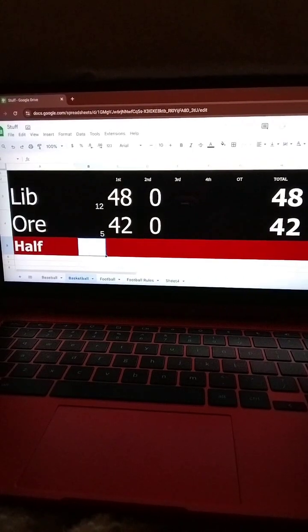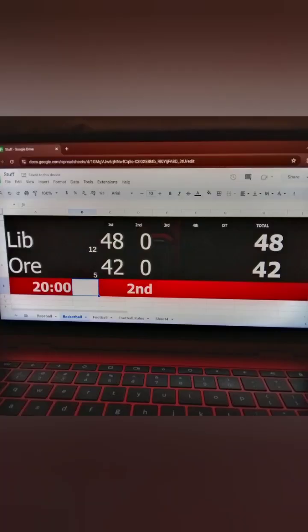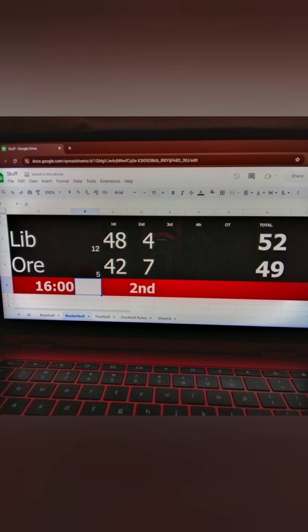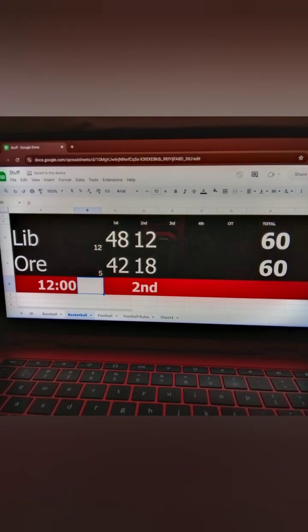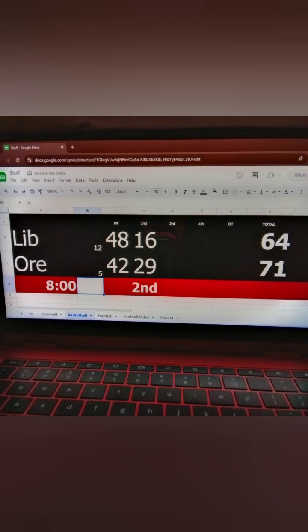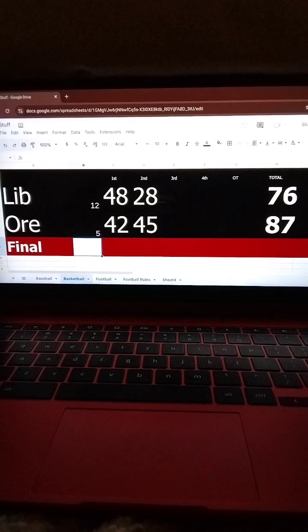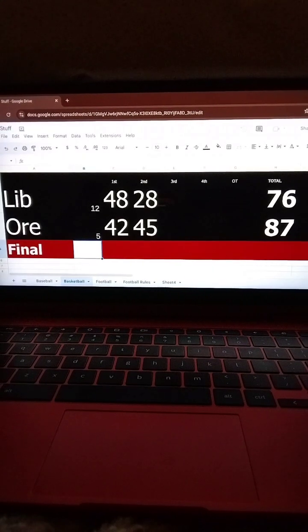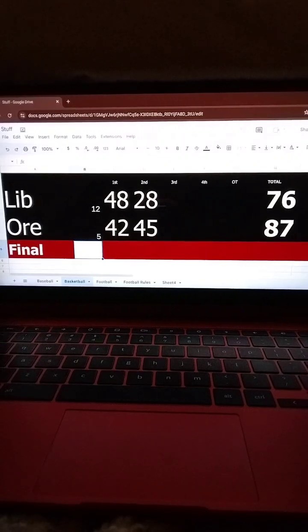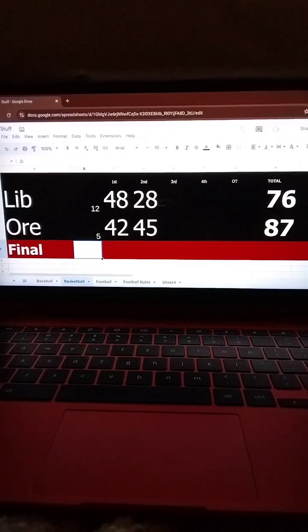Here we go with the second half. Oh no, Liberty completely falls apart in the second half, and Oregon gets the 87-76 win. Oregon goes on to the second round. Liberty, well, they go home.